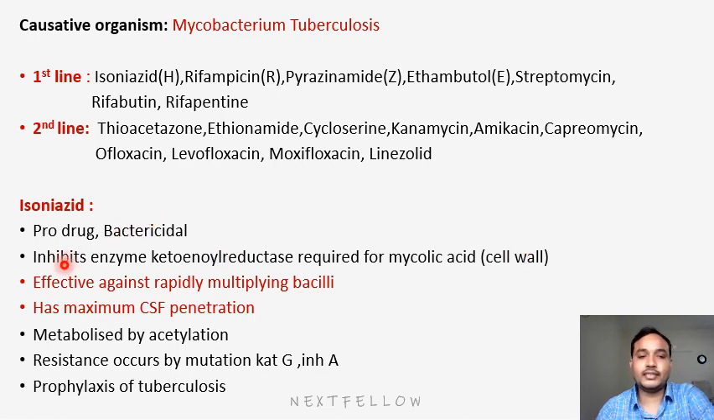Next, it is effective against rapidly multiplying bacilli only. These are very important. It has maximum CSF penetration, and it is metabolized in the liver by the acetylation process. This drug isoniazid develops resistance by mutation of KatG and InhA. These are MCQs; they ask about the resistance genes also, whether KatG and InhA. Isoniazid is used as a prophylaxis of tuberculosis. Next we will see the adverse effects.